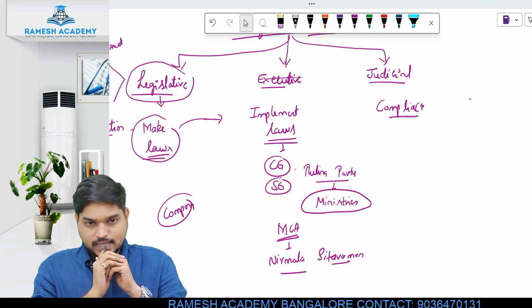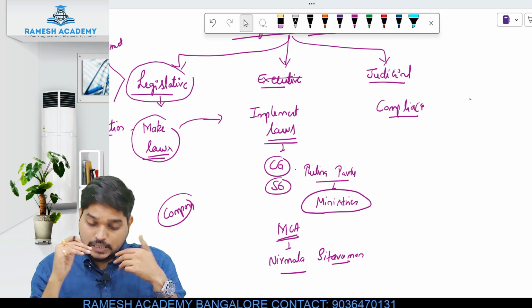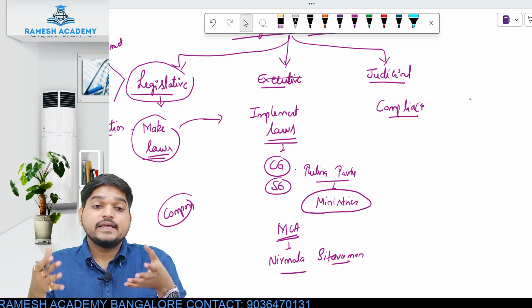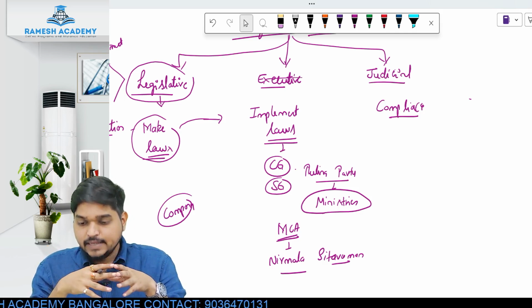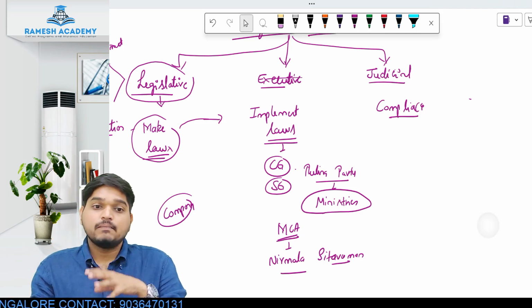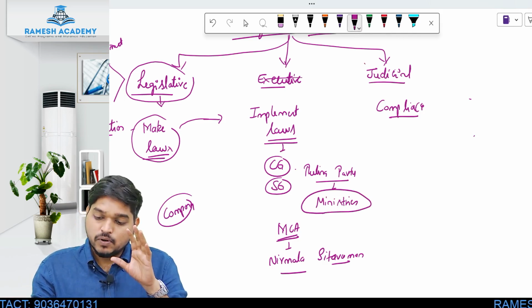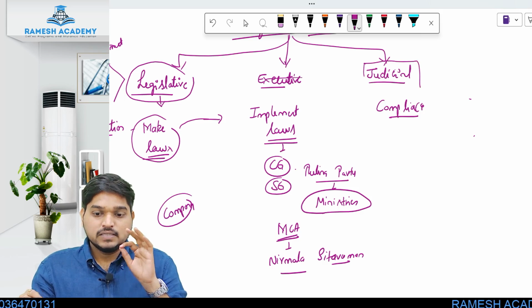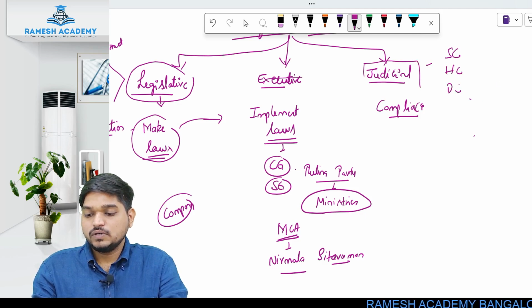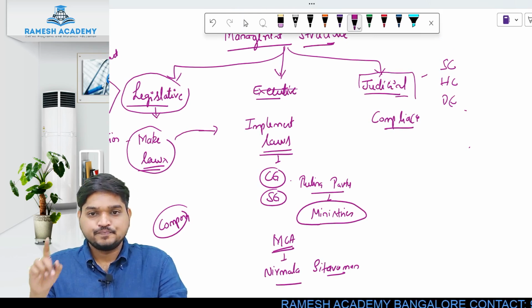Let's say there is one company, A Limited, and the Companies Act is applicable to that company, right? Now the laws are made by the legislative body and implemented by the executive body, but there should be someone who would monitor and ensure that the laws which are applicable to them are actually being complied with, actually being followed or not. That function is given to what body? The judicial body. And what is included in your judicial body? Your Supreme Court, High Court, District Court, subordinate courts, and all different types of courts come under the judicial body.